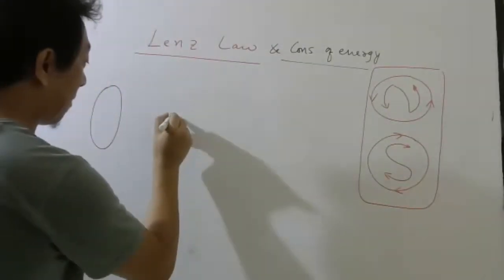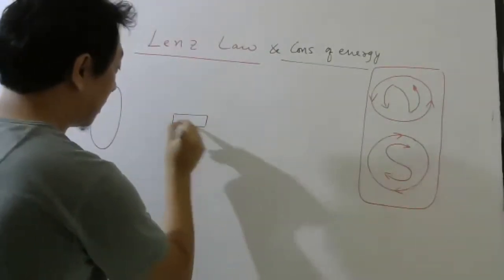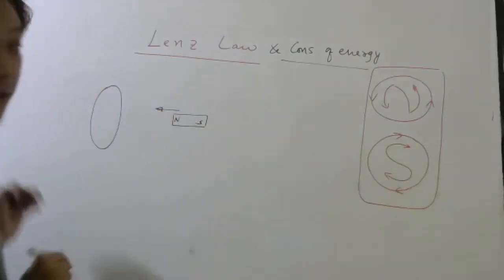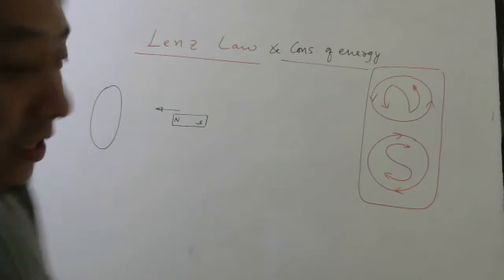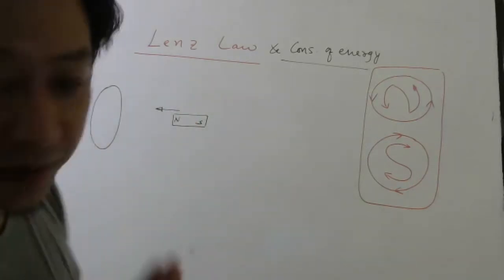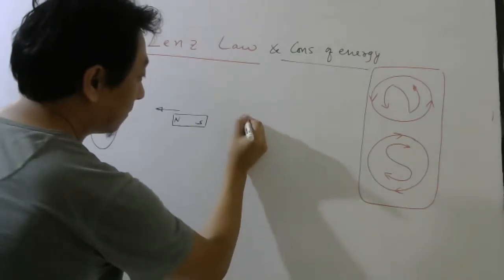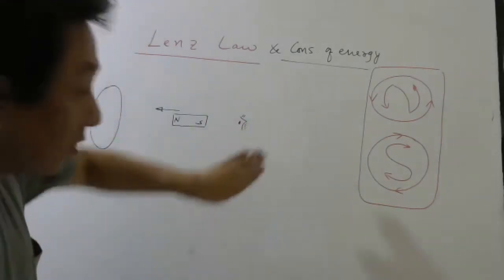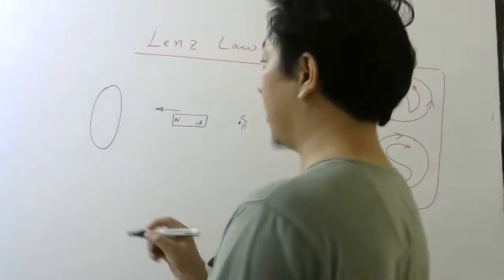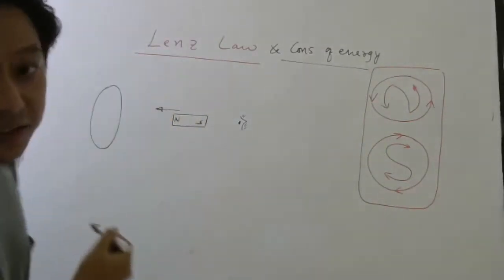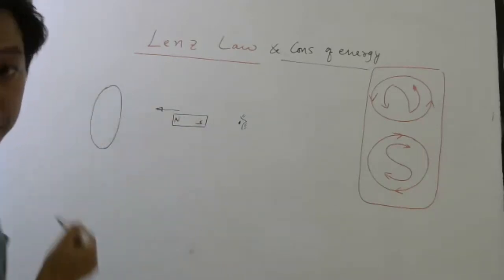Then I have a magnet and I bring the north pole of the magnet this way. One more question they will ask. They will draw this diagram in the question paper and they will ask, when seen from this side, what will be the direction of the induced current? Understood or not?